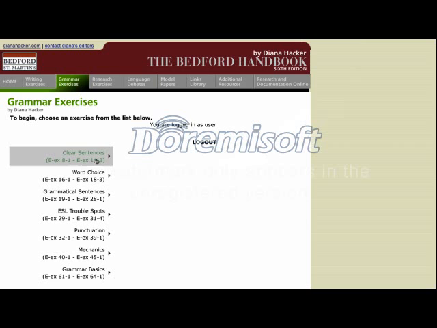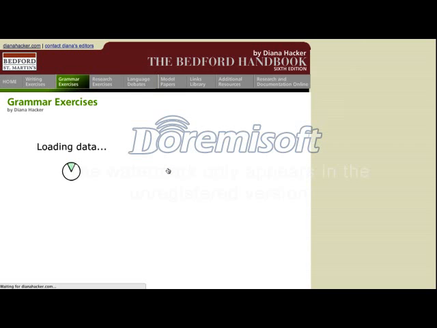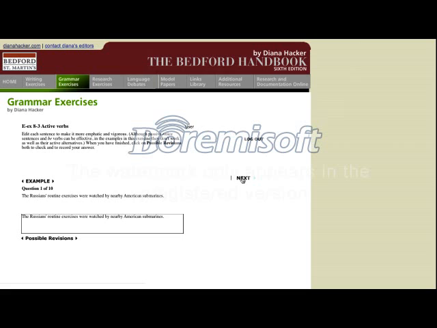Okay, so I click here. I'm going to go to exercise 8.3. Now what I'm looking for in your screenshot is that you take a picture of 3 sentences. So I'm going to quickly edit 3 sentences here and show you how to take a screenshot.